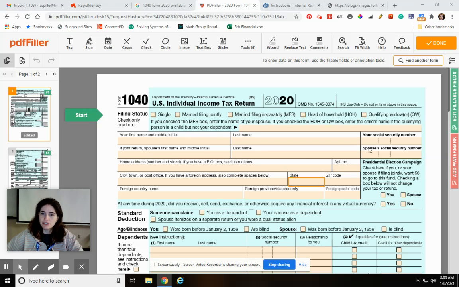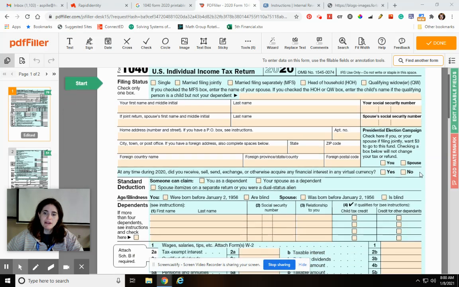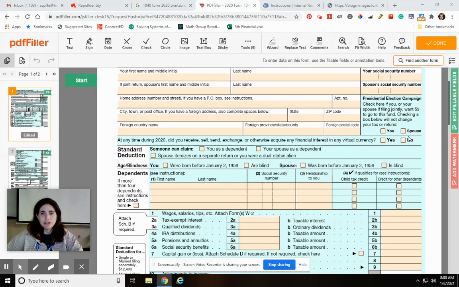Okay, this is just straight up information: your name, last name, social security number, all that. Presidential election campaign fund. You can decide to donate $3 to the presidential election fund. It doesn't affect your taxes or your refund. That's totally up to you. I don't really like either choice for president this time, so I didn't really want to support their campaigns.